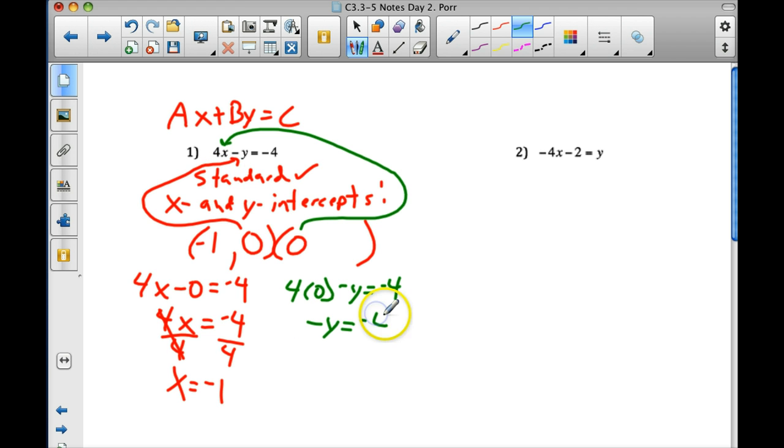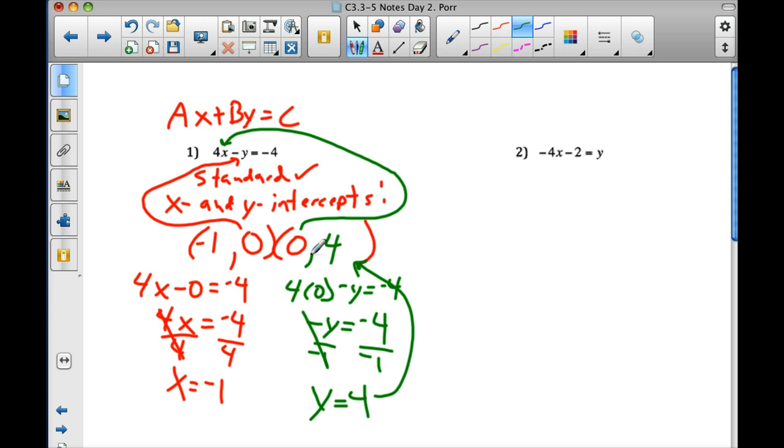Don't lose that negative sign in front of that y. -y equals -4. Johnny, what do I do to both sides to get y to become positive? Divide both sides by negative. Excellent. You got that little sneaky thing down. So what's y equal, John? y equals 4. Sweet. Take 4, plug it into the y value of that second point, and that's the y-intercept.